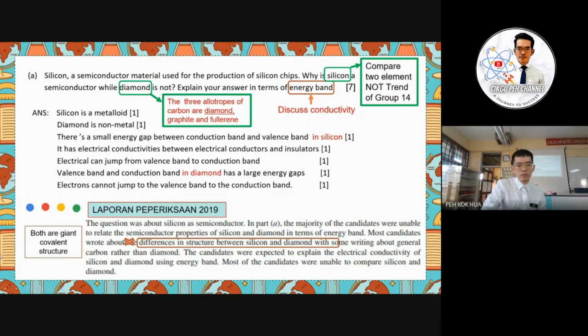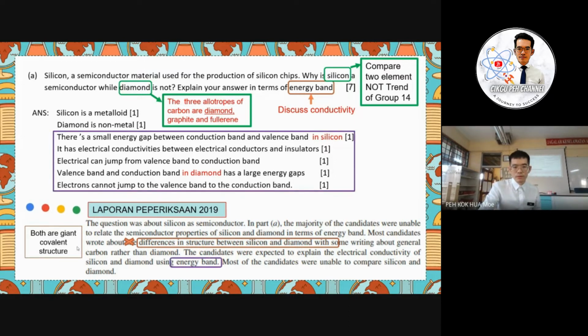So as mentioned just now, the common mistake is that both silicon and diamond are giant covalent structures, and the explanation in your answer must involve energy band only.